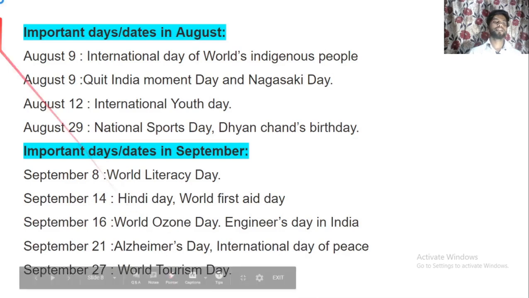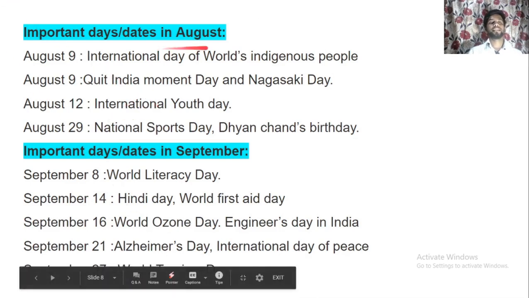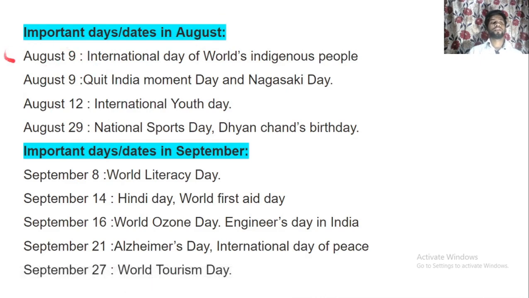Now, next slide. There are important dates and days in the month of August. 9th August is known for International Day of the World's Indigenous People. Now, 9th August is also known for Quit India Movement Day and Nagasaki Day.